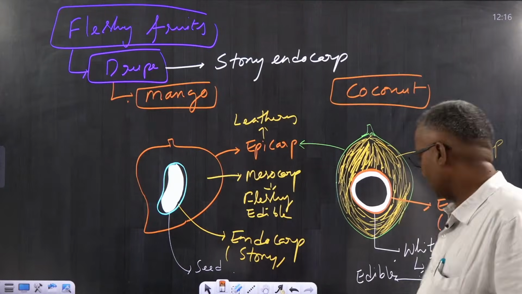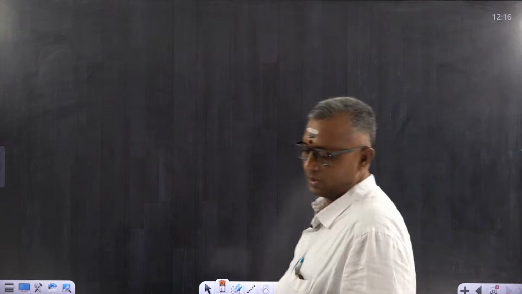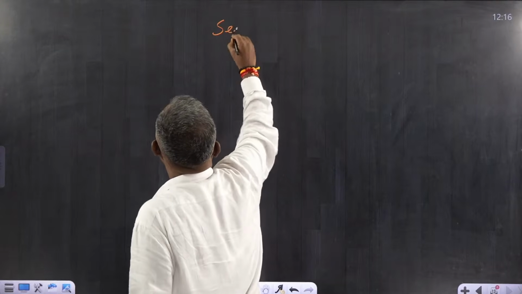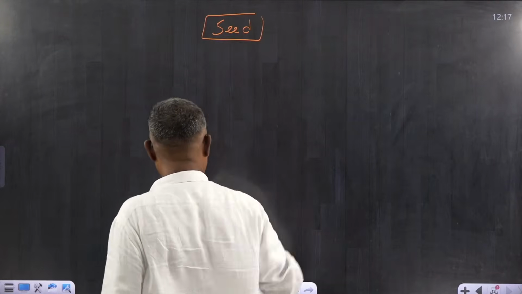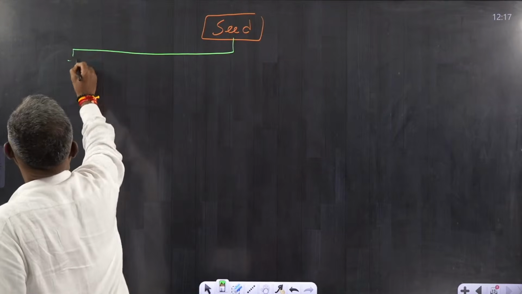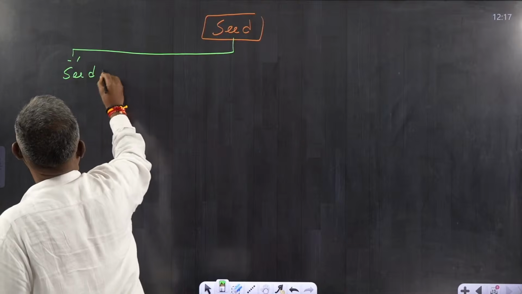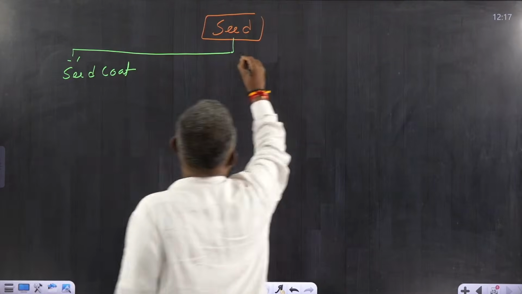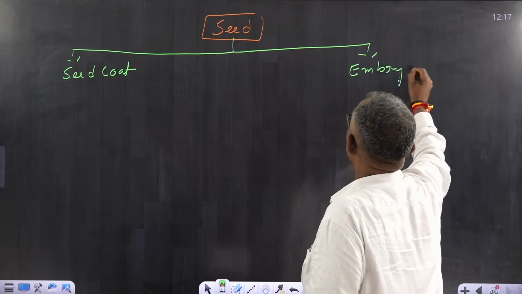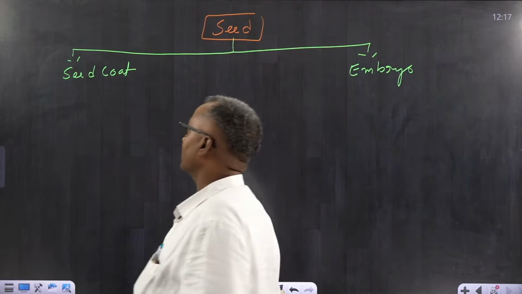Now, let us see what is a seed. So seeds are present inside the fruit, we already discussed. The seed contains a seed coat and embryo. What are the structures present inside the seed?